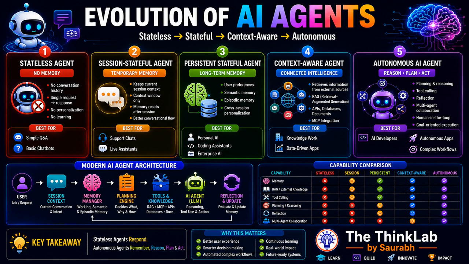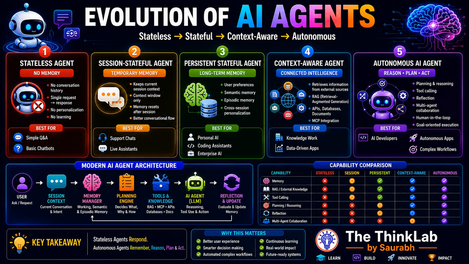Now we are moving to stage three, called the persistent stateful agent. Now we arrive at one of the biggest improvements in AI. The persistent stateful agent remembers information across multiple sessions. They can store user preferences, important facts, previous conversations, and completed tasks. For example, suppose you have always preferred Python examples instead of Java, right? The persistent agent can remember that preference, so the next time you ask a programming question, it automatically responds using Python.